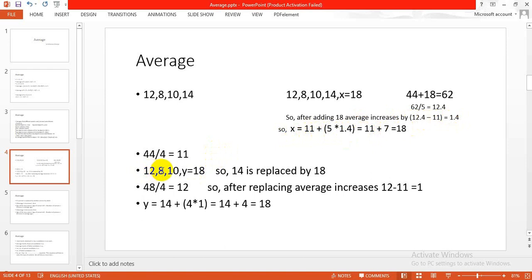Similarly, 12, 8, 10, if we replace y is equal to 18 with 14. So 14 is replaced by 18. So 48 by 4 is equal to 12. So after replacing, the average increases by 1. Y is equal to 14 plus 4 into 1 is equal to 18.